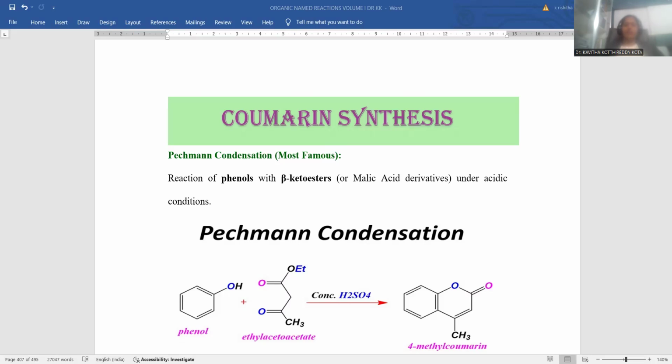Now the session is going to deal with the coumarin synthesis. Coumarin is the most important and preferential compound in the field of natural product chemistry and synthetic organic chemistry as well, and even in the field of medicinal chemistry, material chemistry, agrochemistry. So many kinds of applications you can notice in addition to this coumarin. That's the reason why coumarin is the preferential compound. So that is the compound we are going to synthesize in various ways, right?